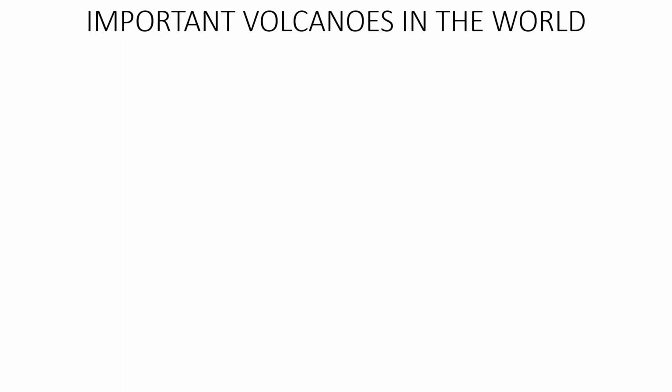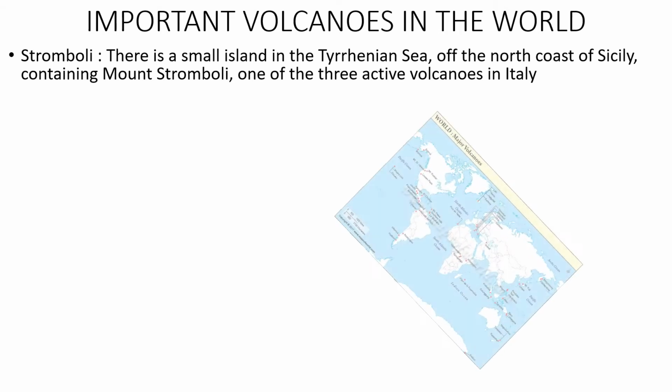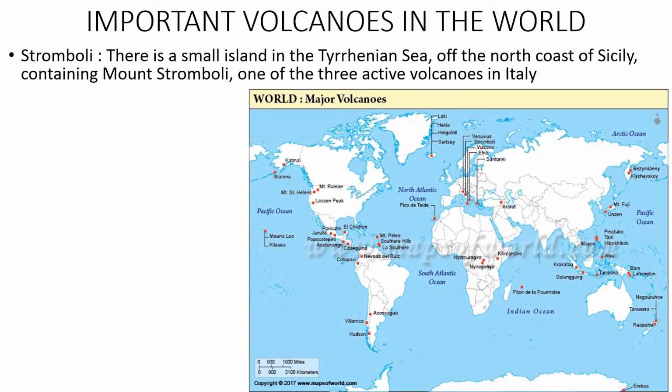Now, I will tell you about a few important volcanoes. There are so many volcanoes on the earth, but a few are very important and famous volcanoes. So let me tell you a few of them. The important volcanoes in the world. Stromboli is one volcano. It is in Italy. Let me show you where it is on the world map. Here it is. Stromboli is here.